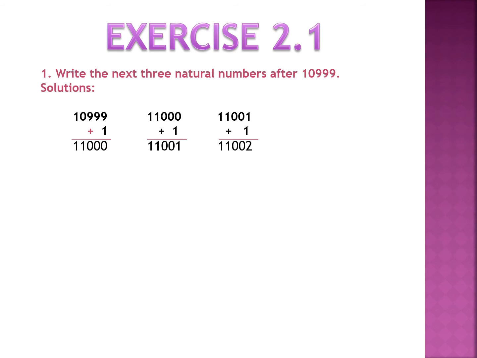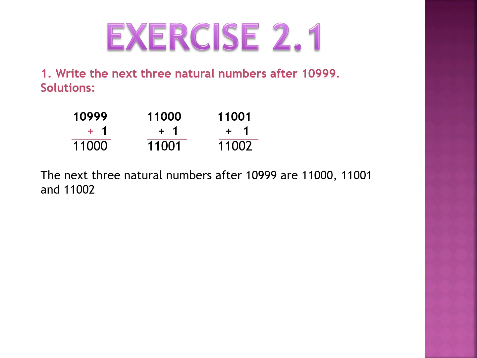To obtain the third next number, you will add 1 to 11,001. You will get 11,002. So the answer is the next 3 natural numbers after 10,999 are 11,000, 11,001 and 11,002.